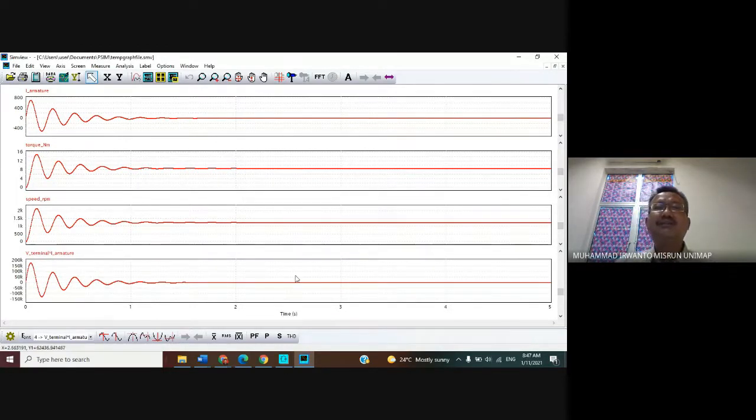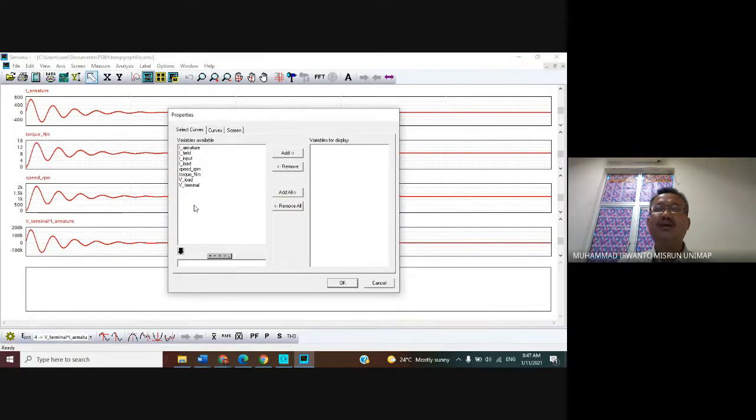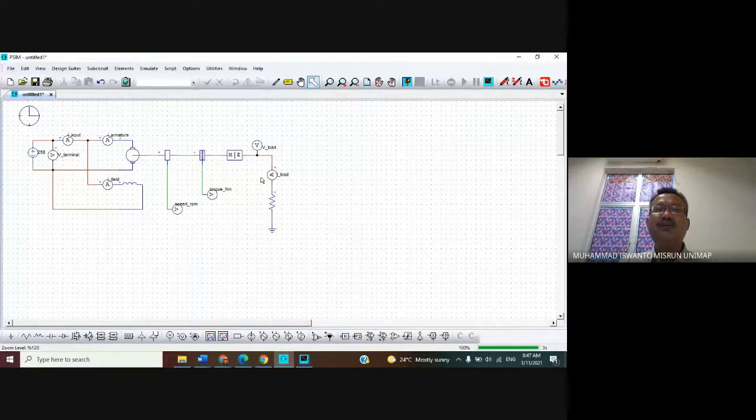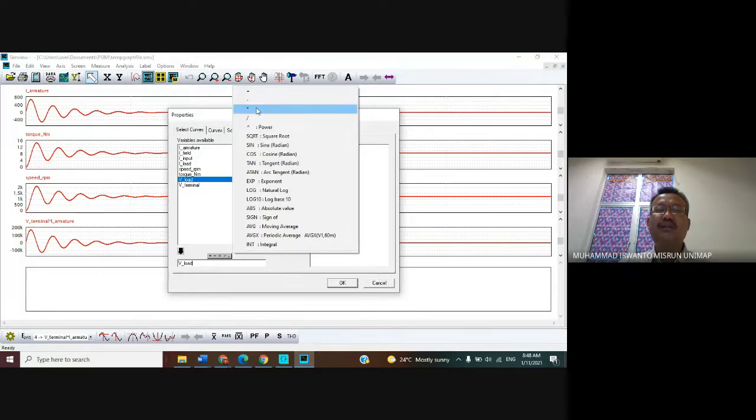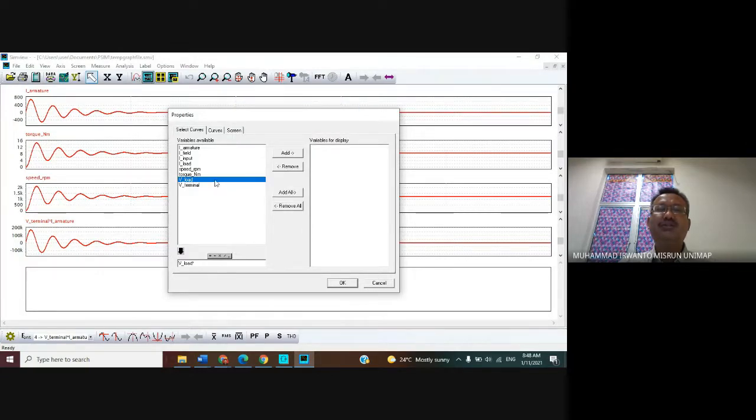Okay, and then output power. Click the menu bar, add one screen. For output power, if we follow our circuit from earlier, the output is VLOAD multiplied by ILOAD. So choose VLOAD, click the black arrow here, choose the multiplication symbol, then choose ILOAD, and click the black arrow.